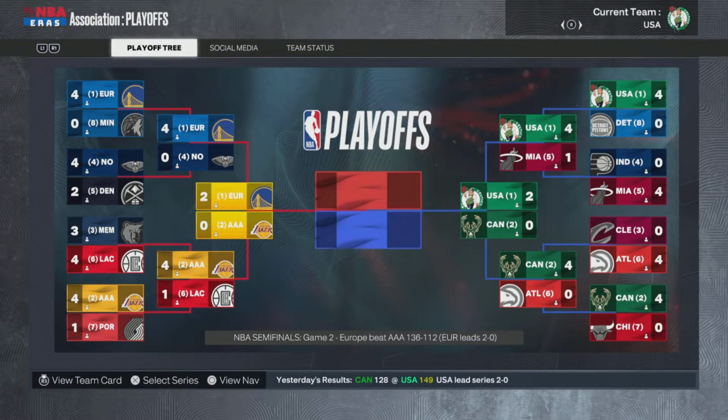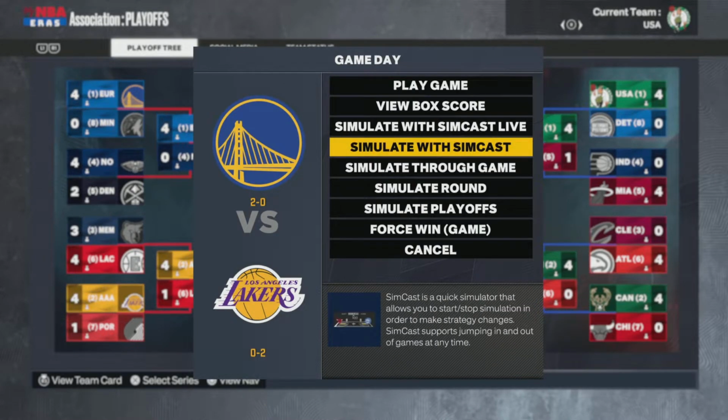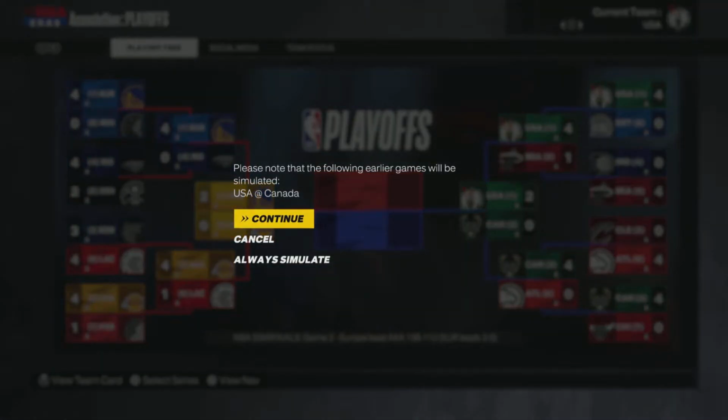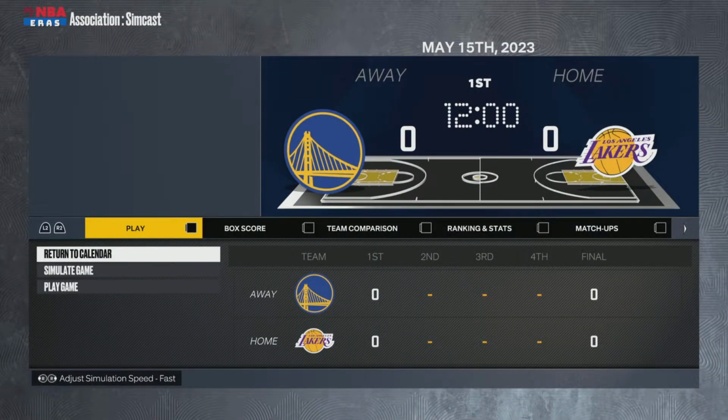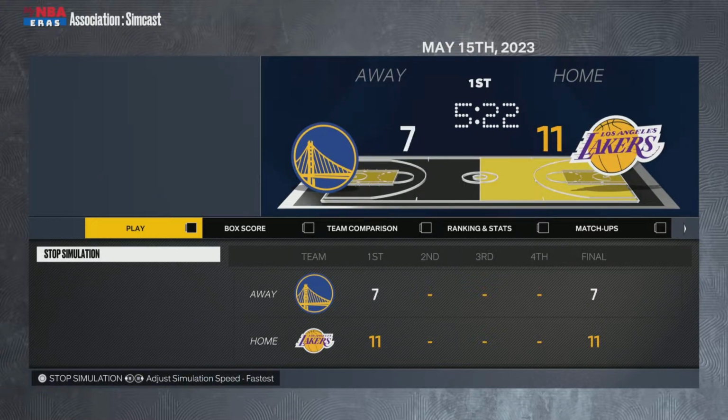Both series are 2-0. No, we don't like to see that. We want some close series here. Hopefully we can get that. I'm going to simcast game 3 of Europe versus Africa, Australia here. So we want the Lakers to win, so it can go up 2-1. Hopefully they can keep the lead here.